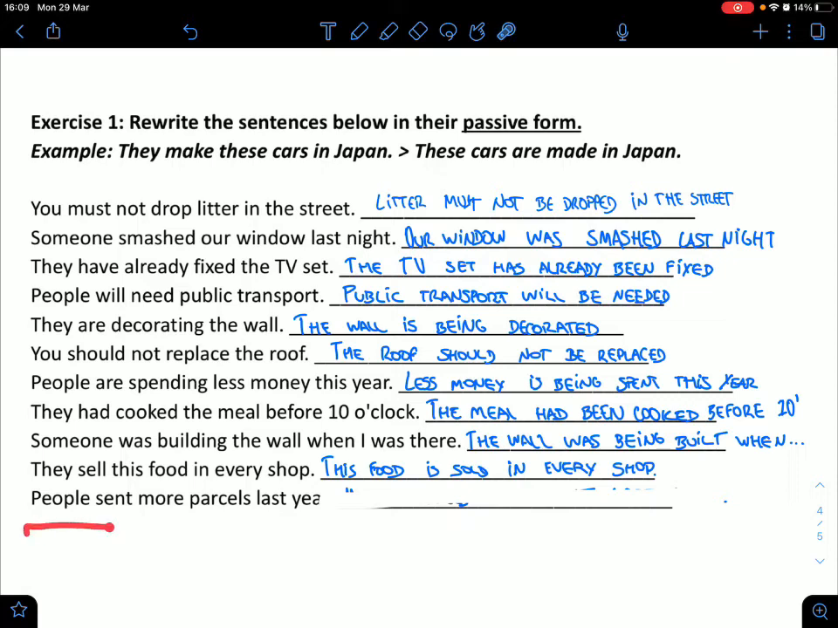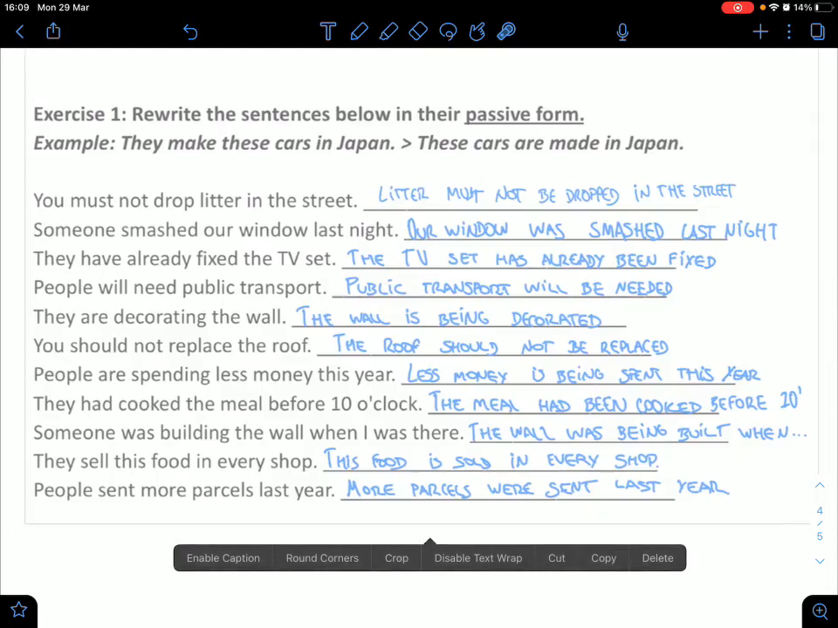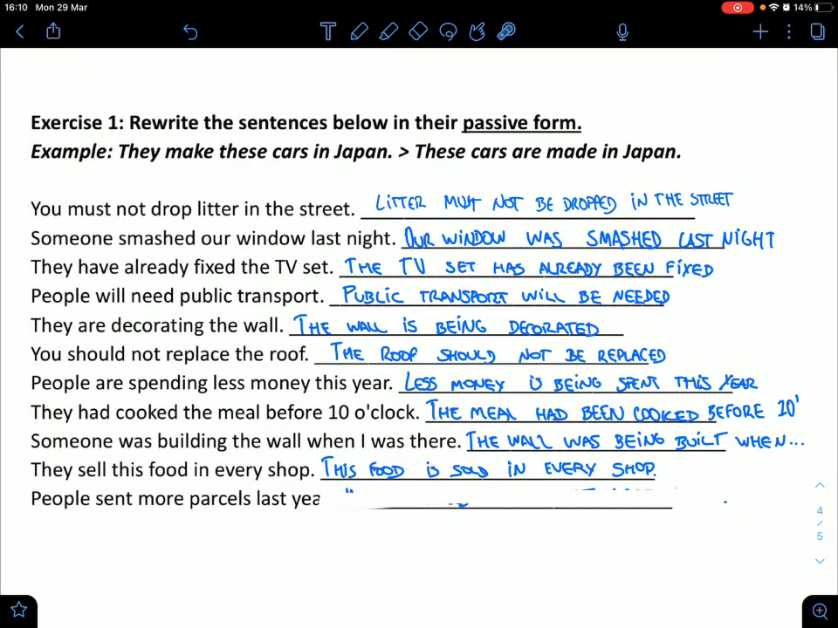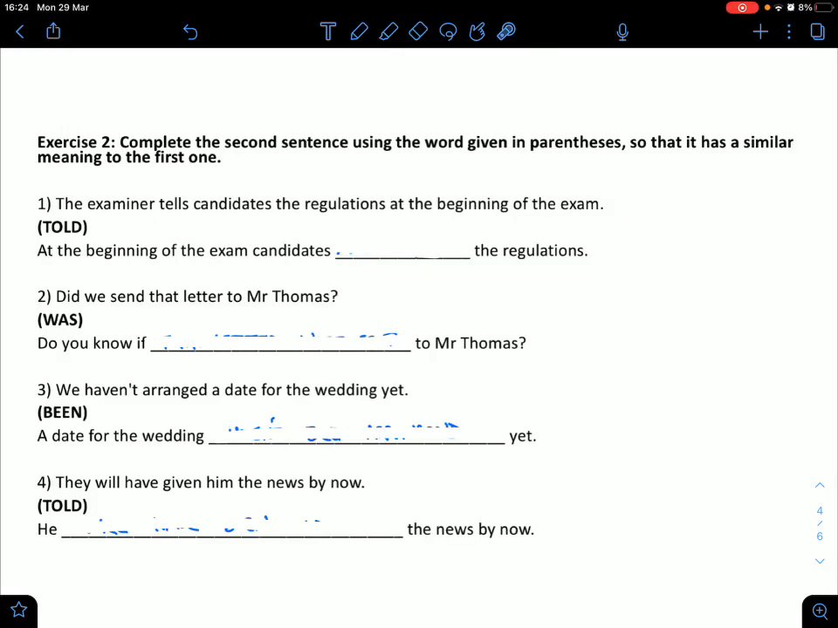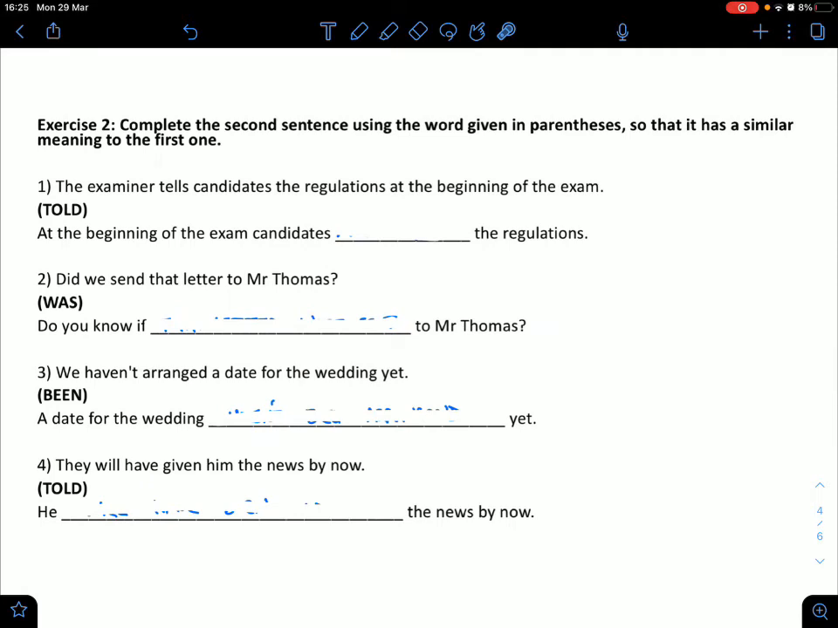People sent more parcels last year. So people, once again, just look at this and think, is it actually important who sent it? No, it's not, because there's nothing about the people who are sending it. It's just about sending it, you know. So people sent more parcels last year. More parcels were sent last year. Exercise 2. Complete the second sentence using the word given in parentheses so that it has a similar meaning to the first one. Basically, it's exercise 1, however, easier. Why?